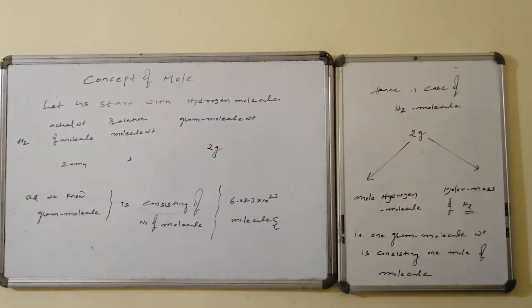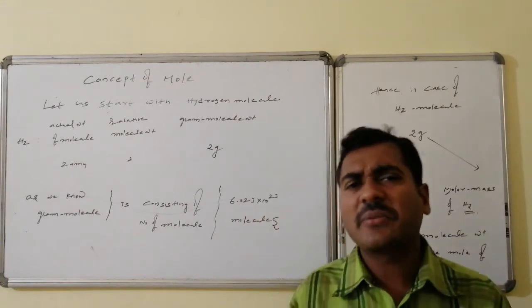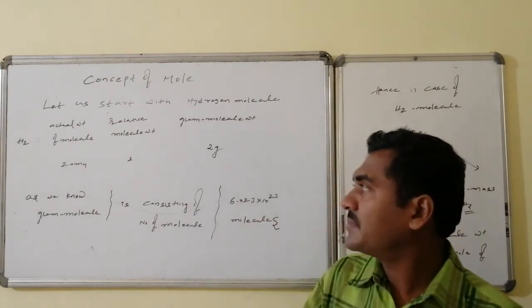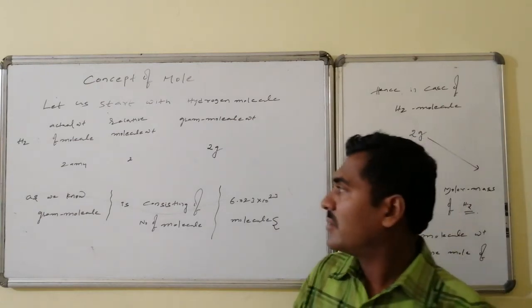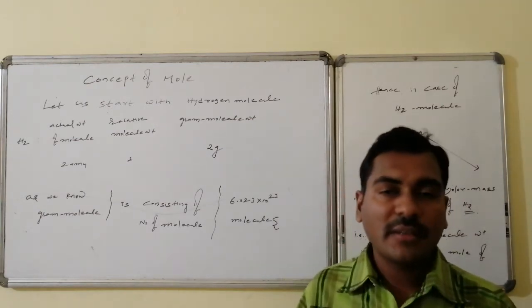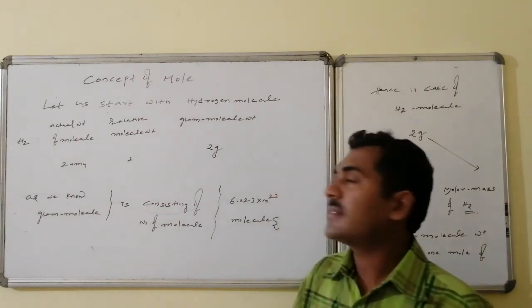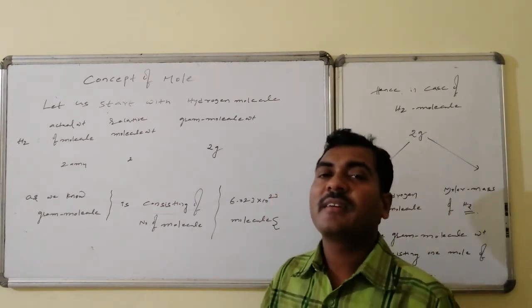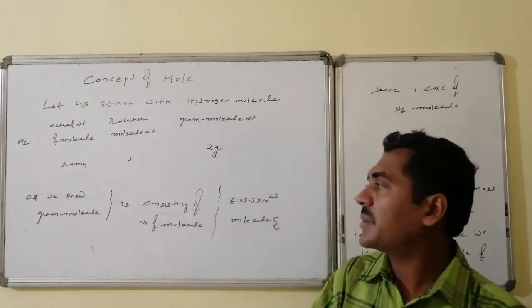Related to the mole concept, let us start our discussion with the simplest molecule, hydrogen. In the case of the hydrogen molecule, H2, a diatomic molecule, we know the weight-related terminology: exact molecule weight, relative molecule weight as well as gram molecule weight. This is 2 AMU, this is 2, and this is 2 grams.